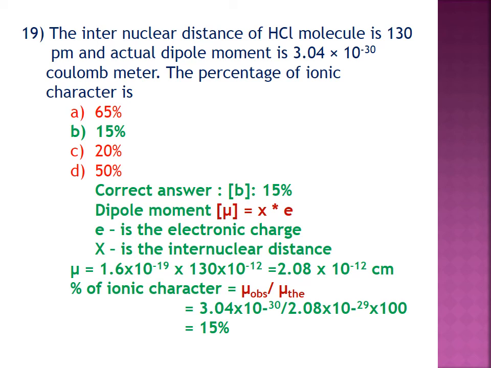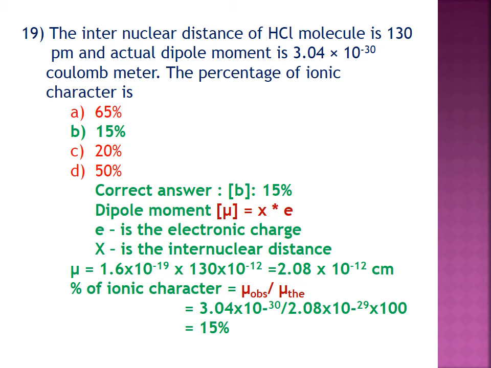The mu theoretical will be equal to the formula x into e, where x is the internuclear distance and e is the electronic charge. You substitute 1.6 into 10 to the power minus 19 and 130 into 10 to the power minus 12, converted into meters. Therefore, it comes around 2.08 into 10 to the power minus 29 coulomb meter.